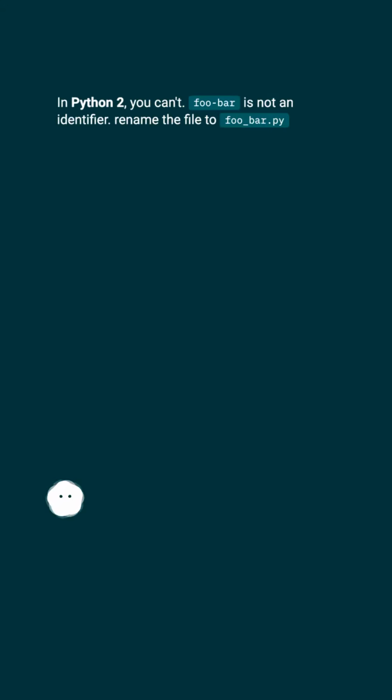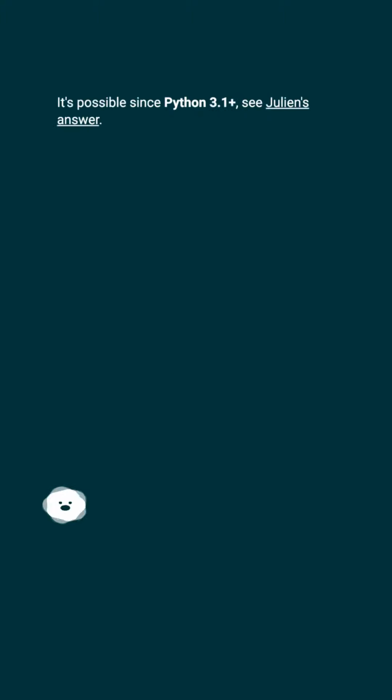In Python 2, you can't. Foo-bar is not an identifier. Rename the file to foo_bar.py. It's possible since Python 3.1 plus, see Julian's answer.